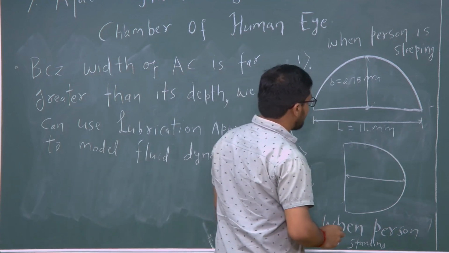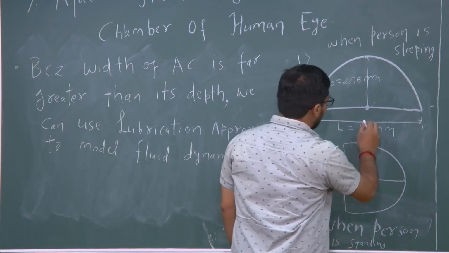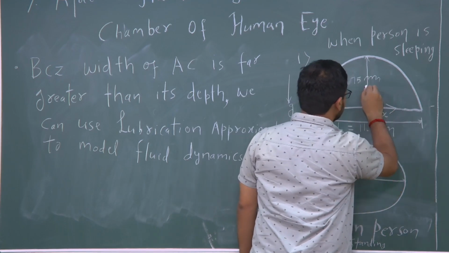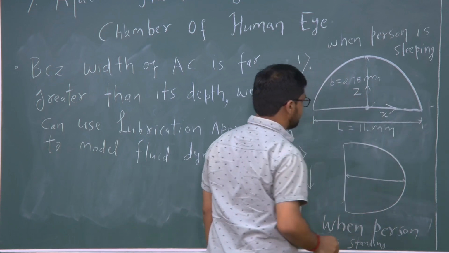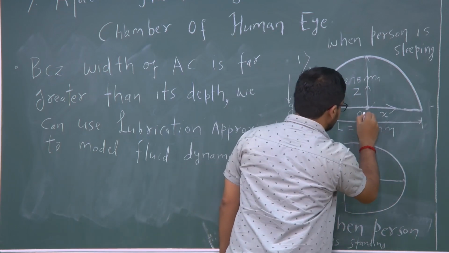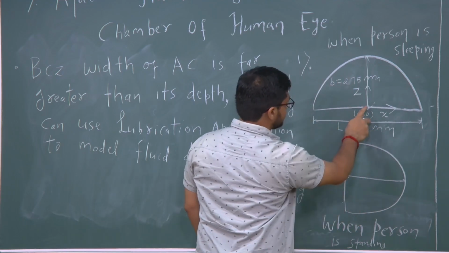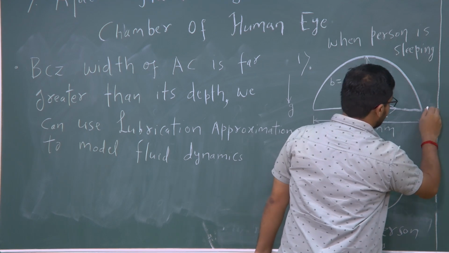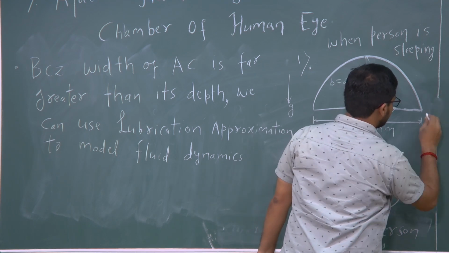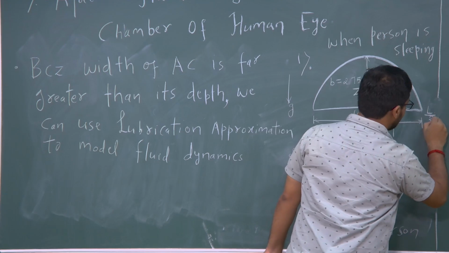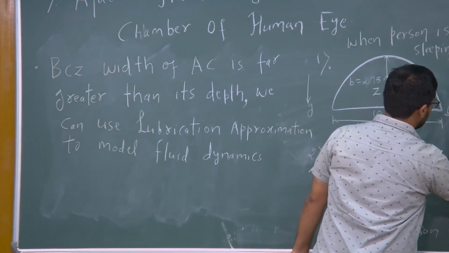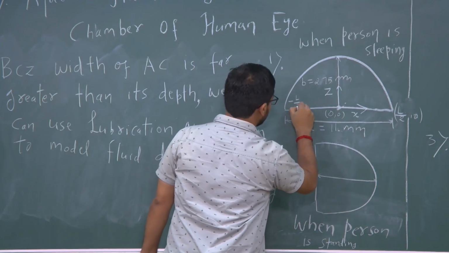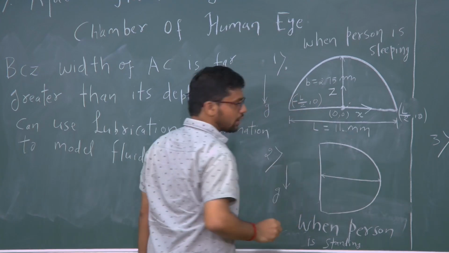We are choosing a Cartesian coordinate system with the origin at the center of the width of the anterior chamber. This is the x direction, this is the z direction, and this is 0, 0. So this point is L by 2, 0, and this is minus L by 2, 0.